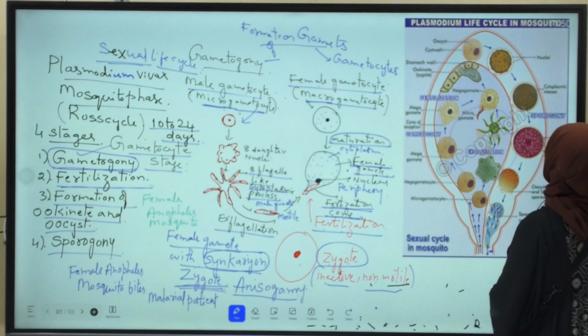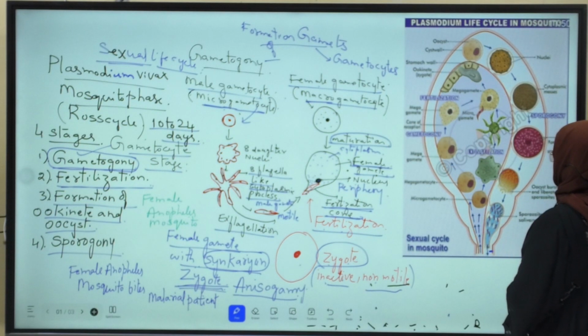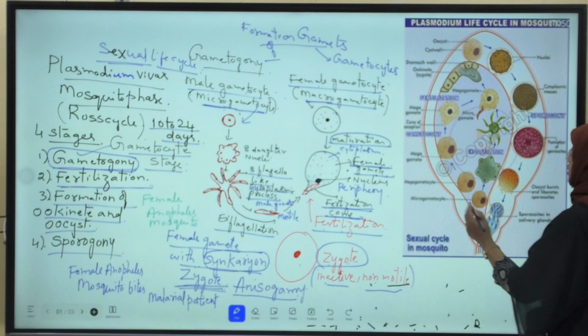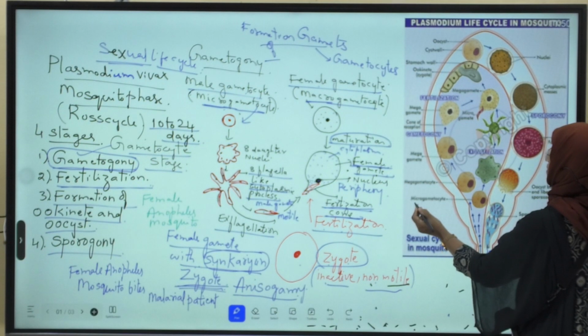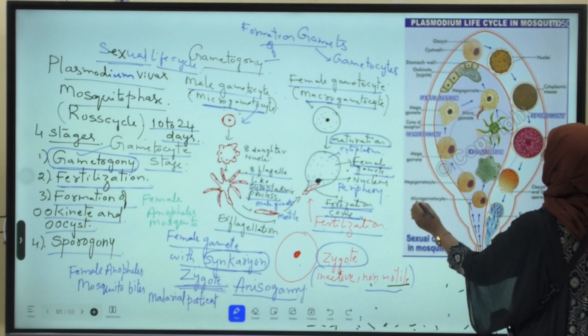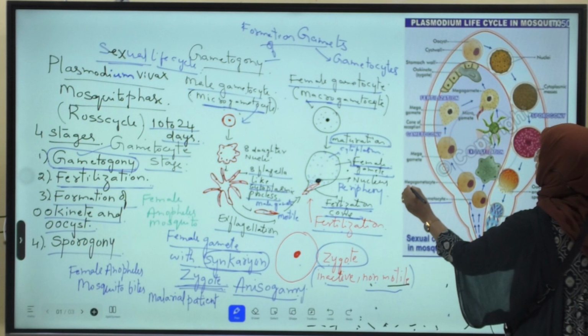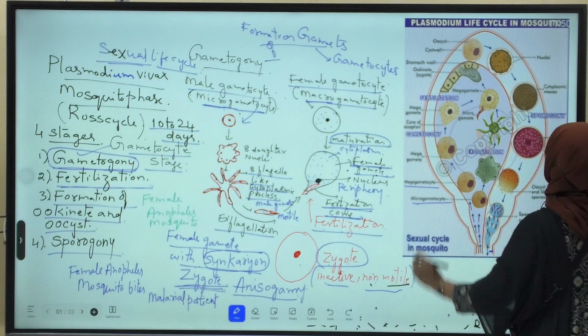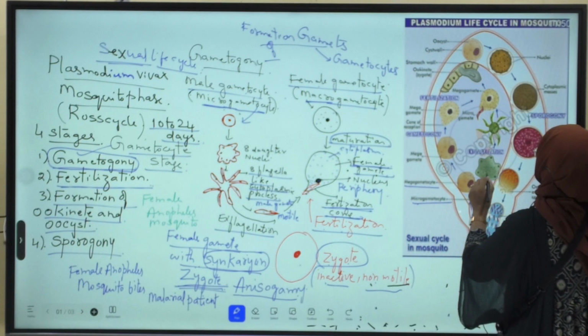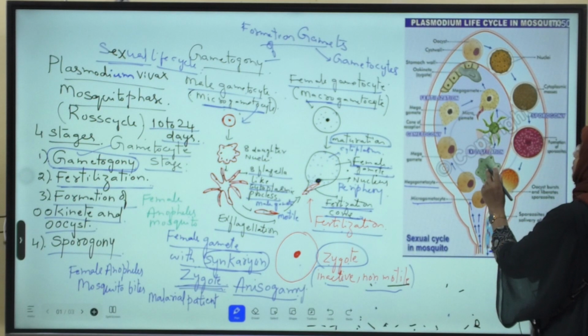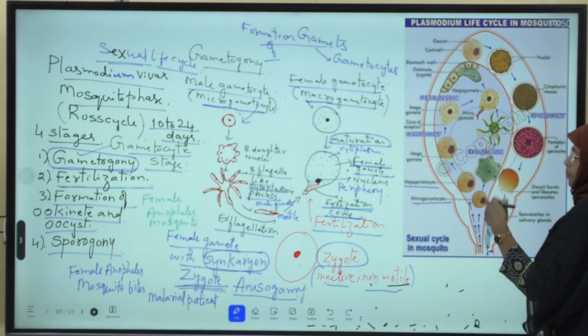This is the crop of the mosquito. This is the microgametocyte. This is the macrogametocyte. Here is the formation of male gametes. During the formation of male gametes, what happens?